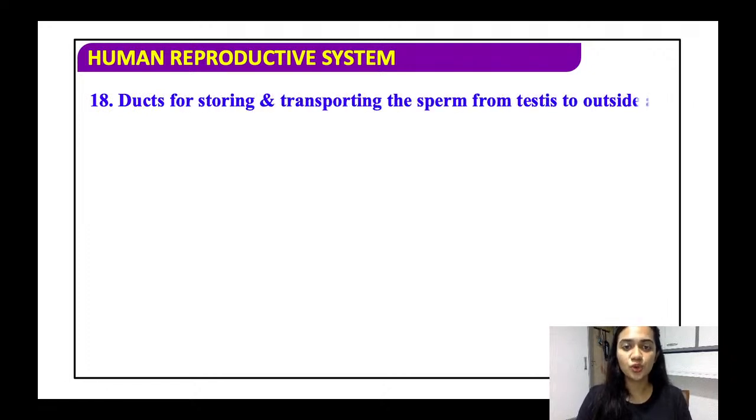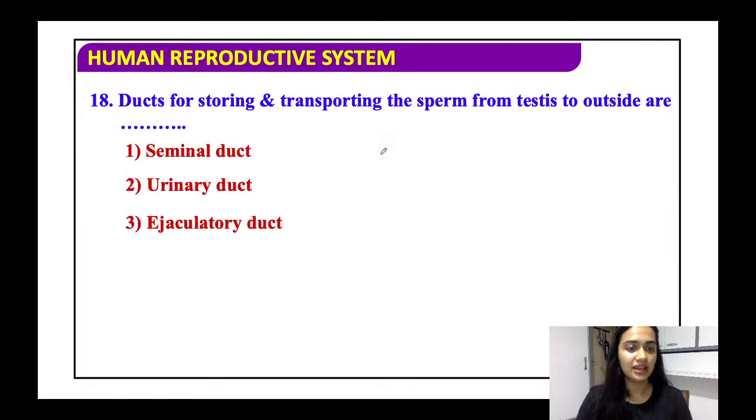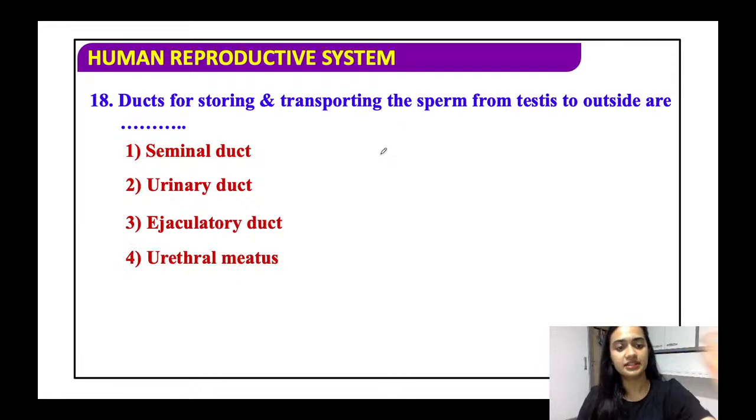Ducts for storing and transporting the sperm from the testis to the outside. Seminal, urinary, ejaculatory, or the urethral duct. Alright? The exact answer is the ejaculatory duct. Out of all these, it is only the ejaculatory duct which will help in the storing of the sperm, and also it will help in transporting the sperm outside.